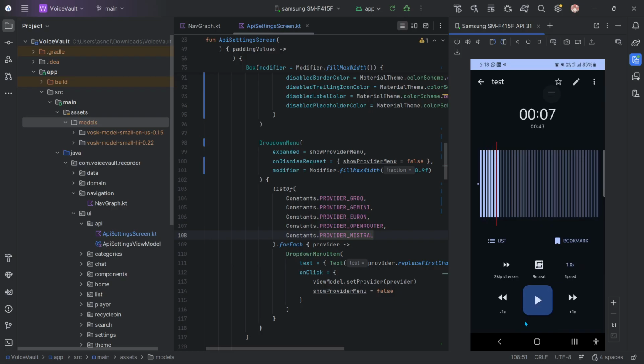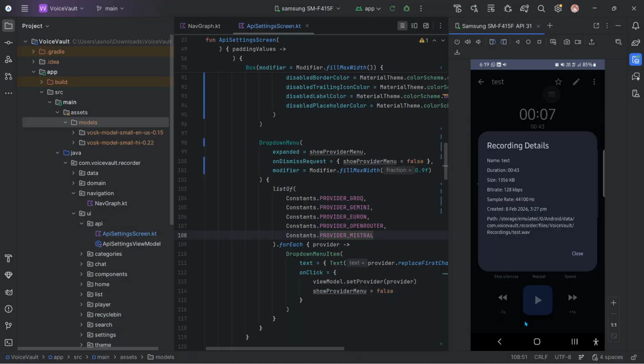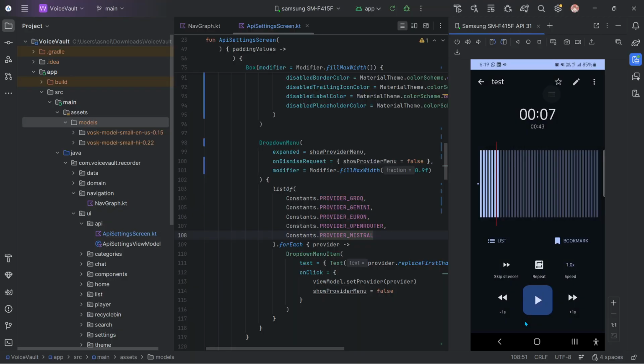As you can see, this is the recorded audio. And you can play through receiver, rename, share, details. If you want to check details, you can see the path of this also. And also, if you want to speed it, you can speed it.